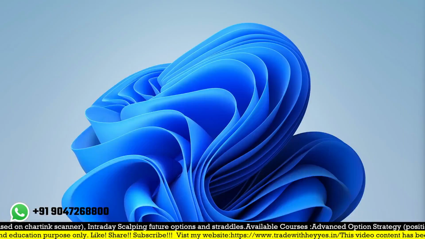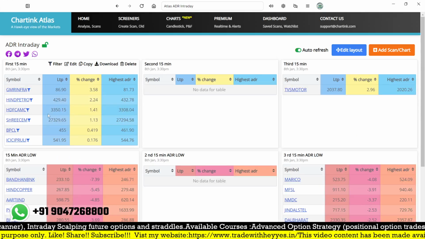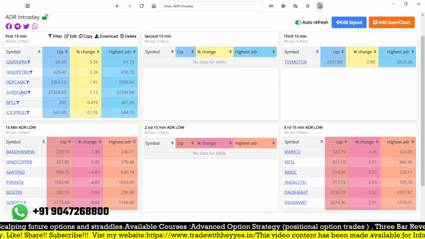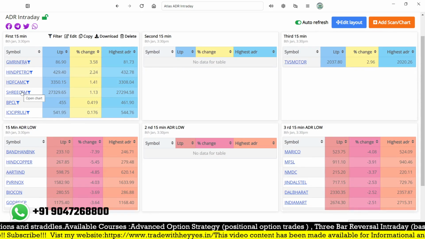And one more trade which I'm looking at is BPCL and ICICI Prudential, STSIM. It is normally not an active one.